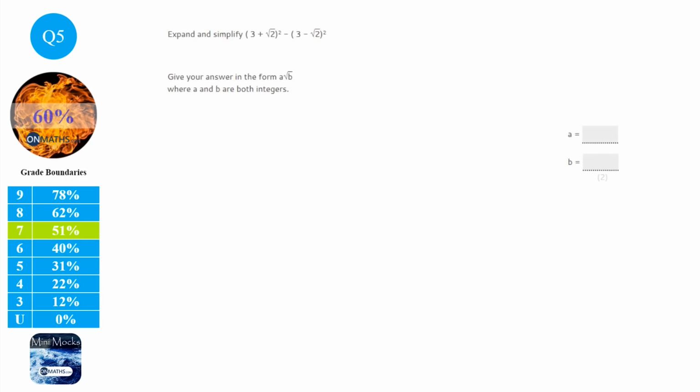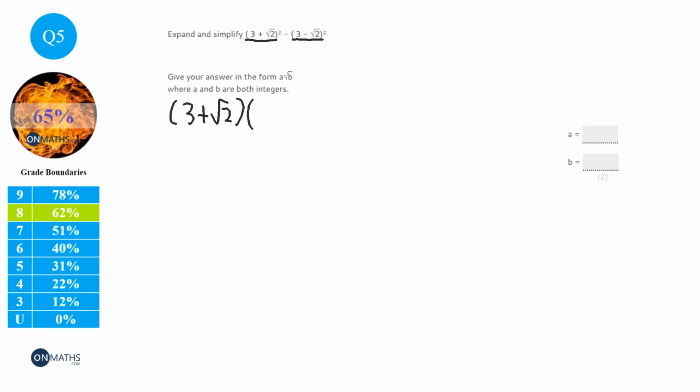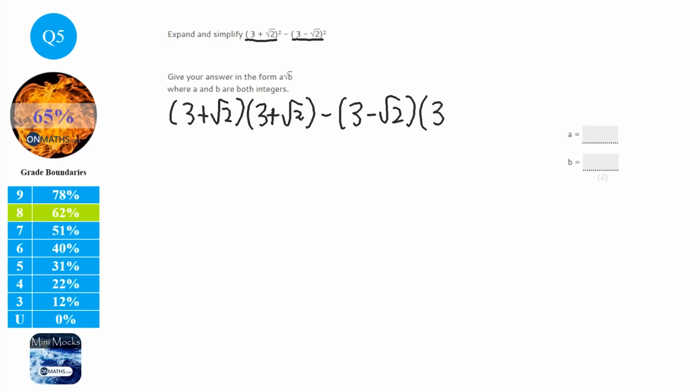Okay, so the first thing to do in this question is notice that we've got a bracket squared and another bracket squared. So the first thing to do is you need to write those brackets twice. If you don't do that, you end up squaring the 3 and squaring the root 2, and then thinking that you're going to get the right answer. Unfortunately, you can't get the right answer with just squaring the 2 of them, because they are quadratics. So I'm going to write them out as 2 brackets, because anything squared is itself times itself.